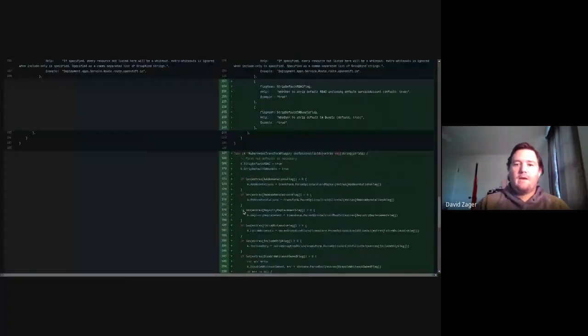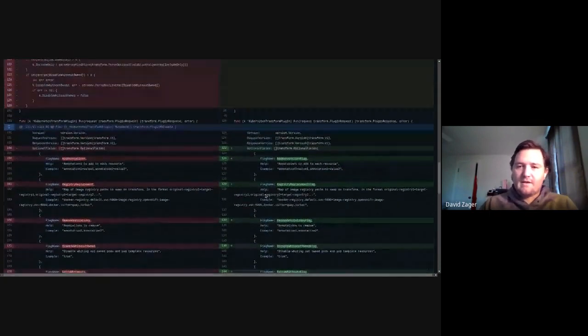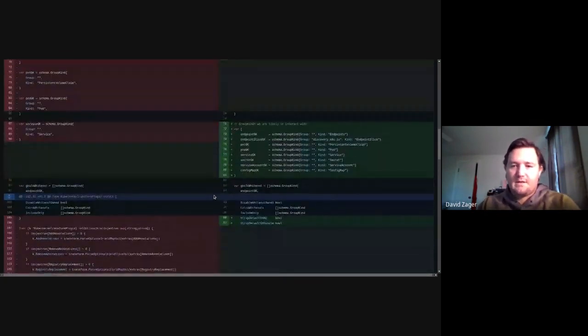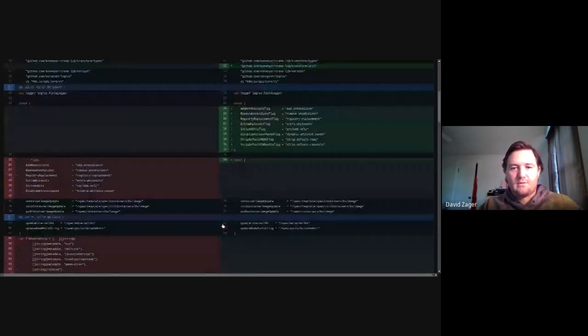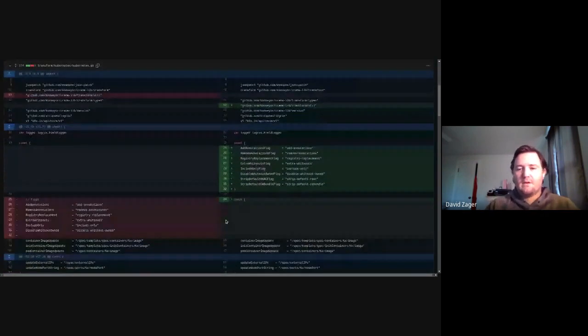Yeah, the other one that was interesting was the changes in CraneLib. So a lot of what had to happen here was some updates to deal with some of the default resources that are created in a cluster.